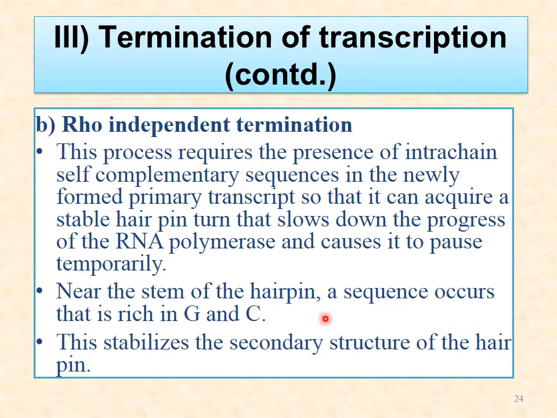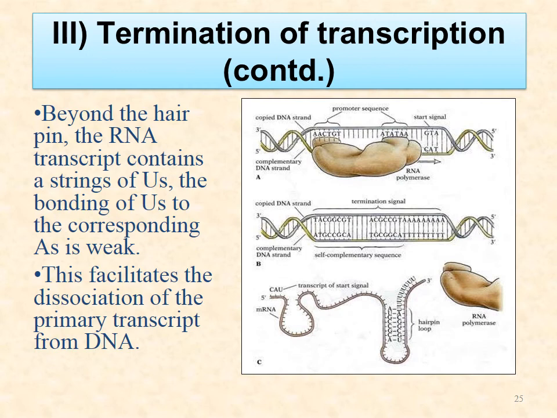The formation of this hairpin loop does not allow the RNA polymerase to move further, and it also disrupts several AU base pairing and the RNA-DNA hybrid, and it is believed that this facilitates the dissociation of RNA transcript and RNA polymerase. In this way, the termination occurs.